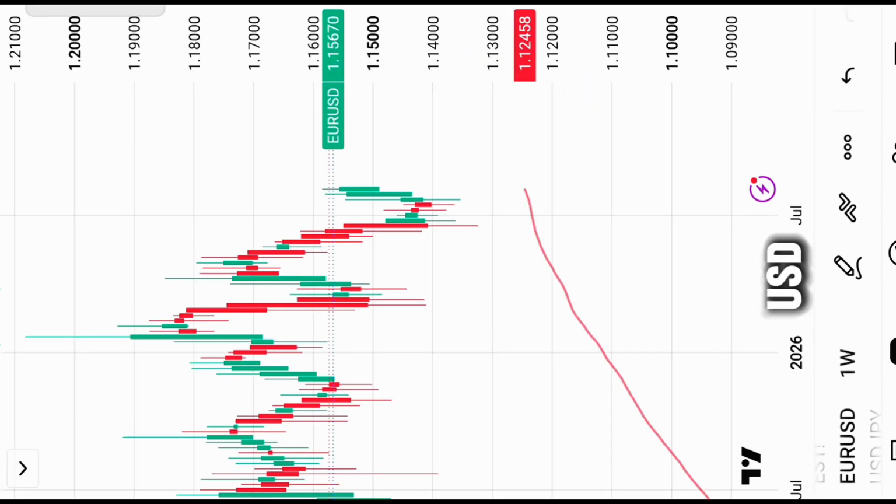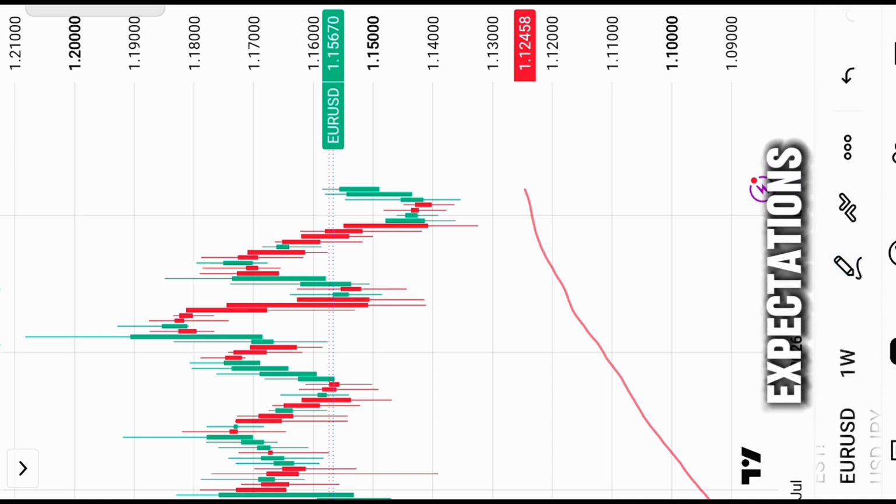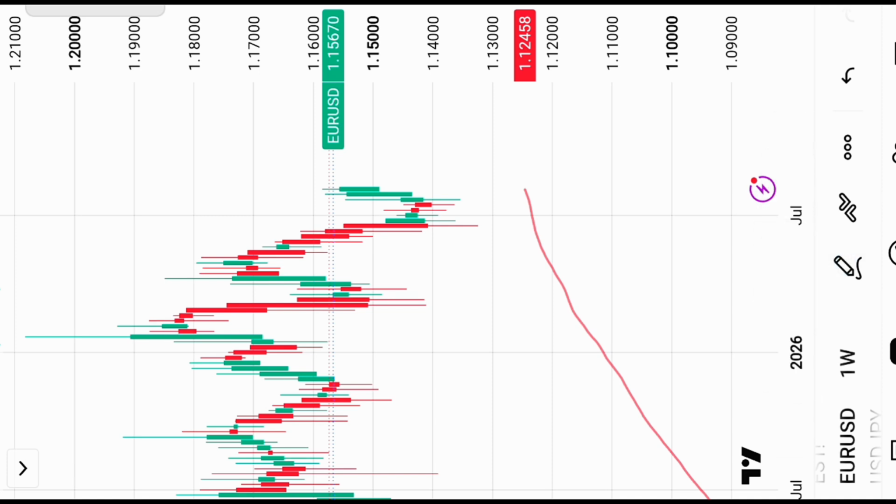Let's start with the EURUSD chart. Fundamentally, in the US economy, the recent US inflation and producer price data have reduced expectations for another aggressive rate hike. US PPI was unchanged in July, while the latest data also showed some cooling in inflationary pressure that has weakened the dollar and increased focus on the Fed's next move.